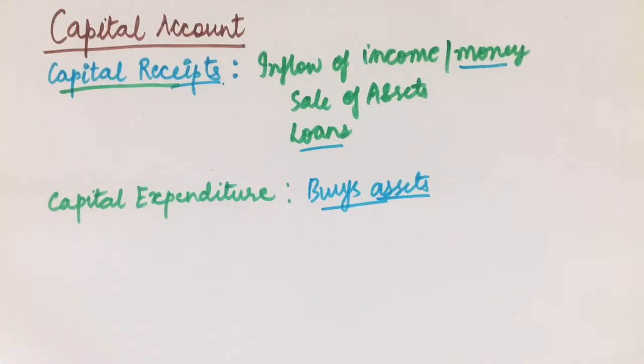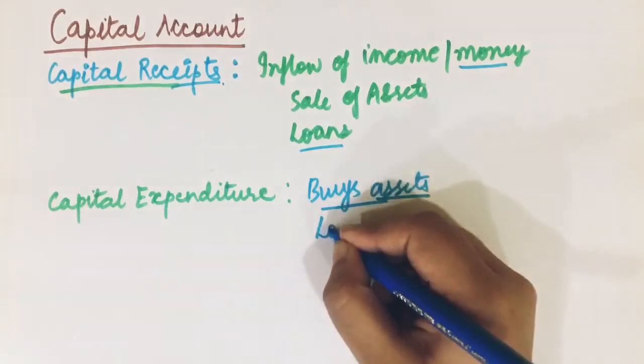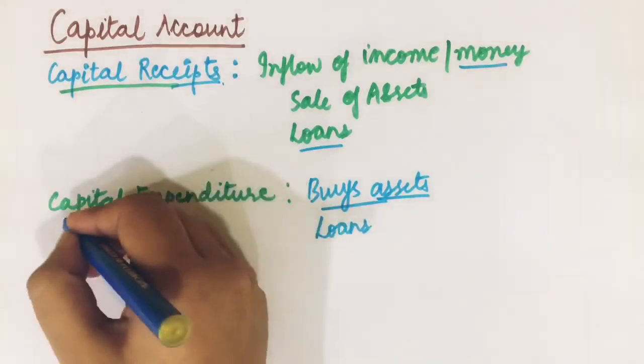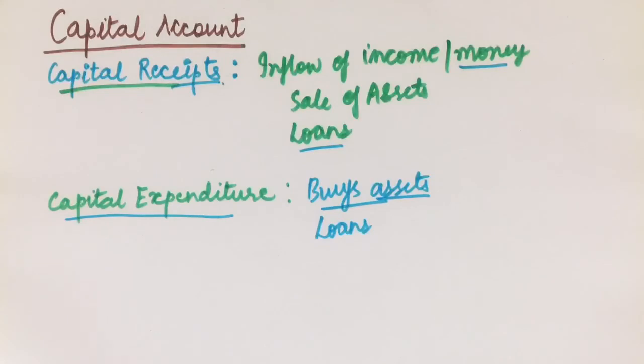So what other kind of expenditures go to the capital account? Government gives a loan. It is not taking a loan, it is giving a loan to some other country or some other firm or any other party outside of the government. So what is happening? Some amount of money is flowing out of the government's balance sheet, and where is it recorded? It is recorded in the capital account and on the capital expenditure side. So these two things comprise capital expenditure.